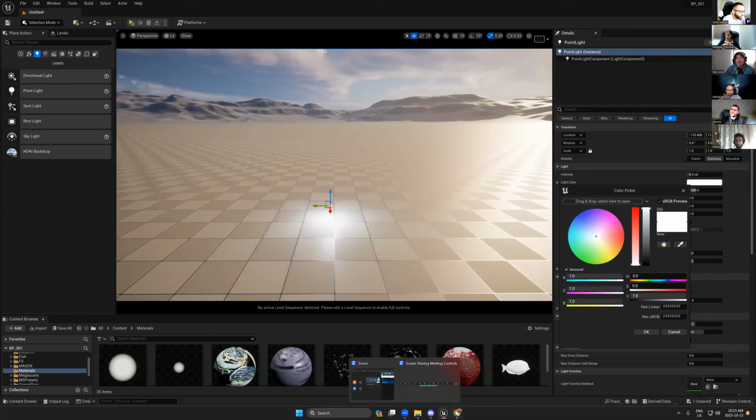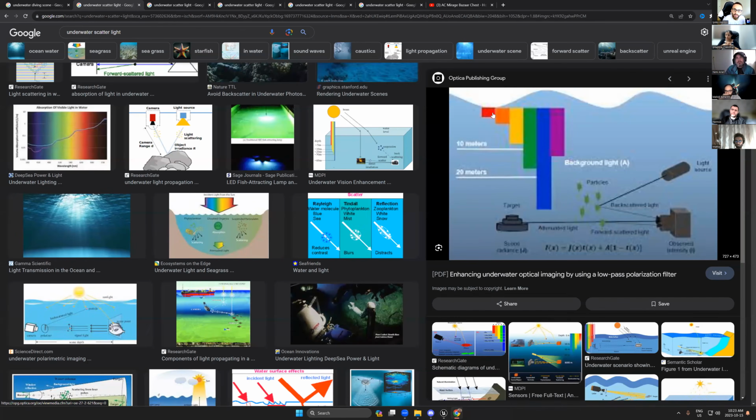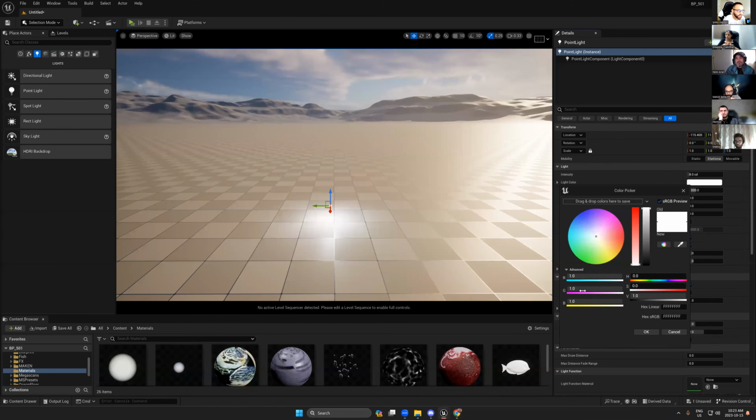But before that, when the light starts to hit the surface, we have these rays. If we go back here, the first 3 rays start to be absorbed: red, orange, yellow. So in Unreal Engine, we have red, right? Let's try to take out the red color. You see, we start to see this cyan light.